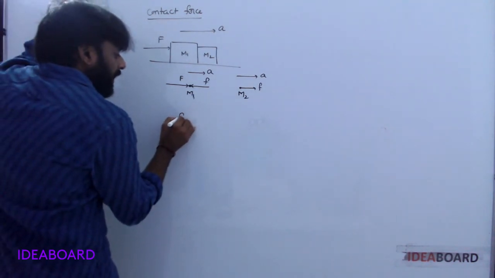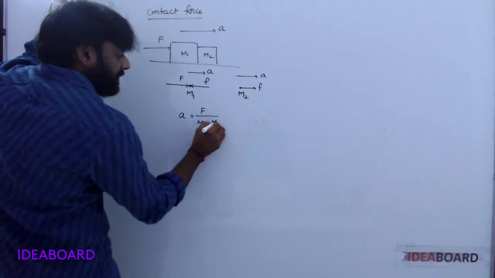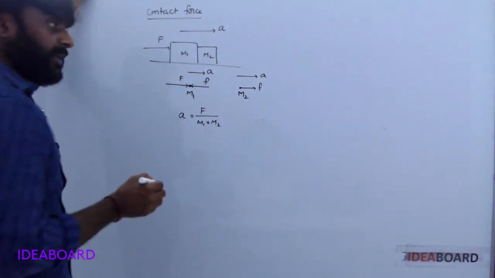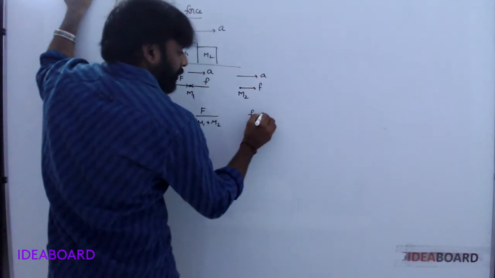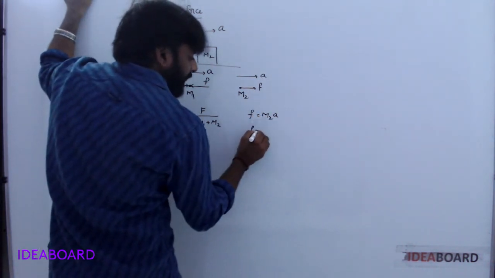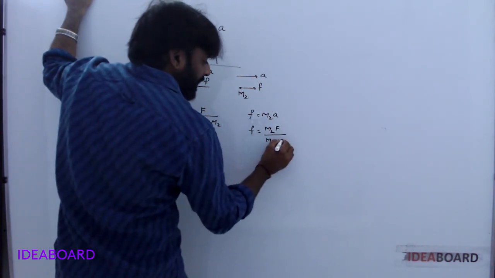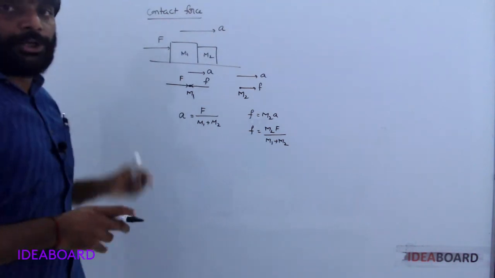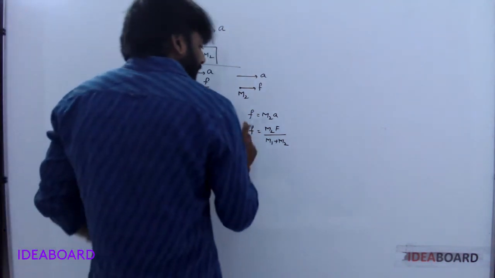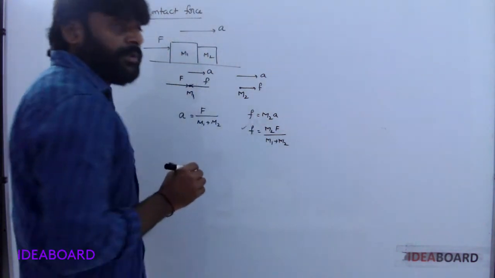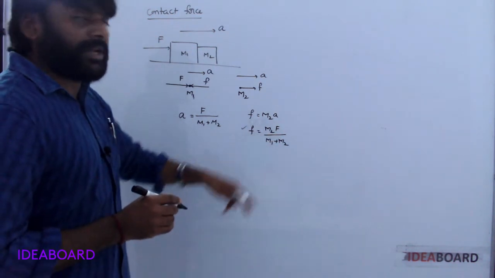Okay, you know, acceleration is equal to total force by total mass. A is equal to F by M1 plus M2. Now consider this one. F is equal to M2A. F is equal to M2A means M2 F by M1 plus M2 is the contact force. Here, force is acting on M1. That's why M2 F by M1 plus M2.